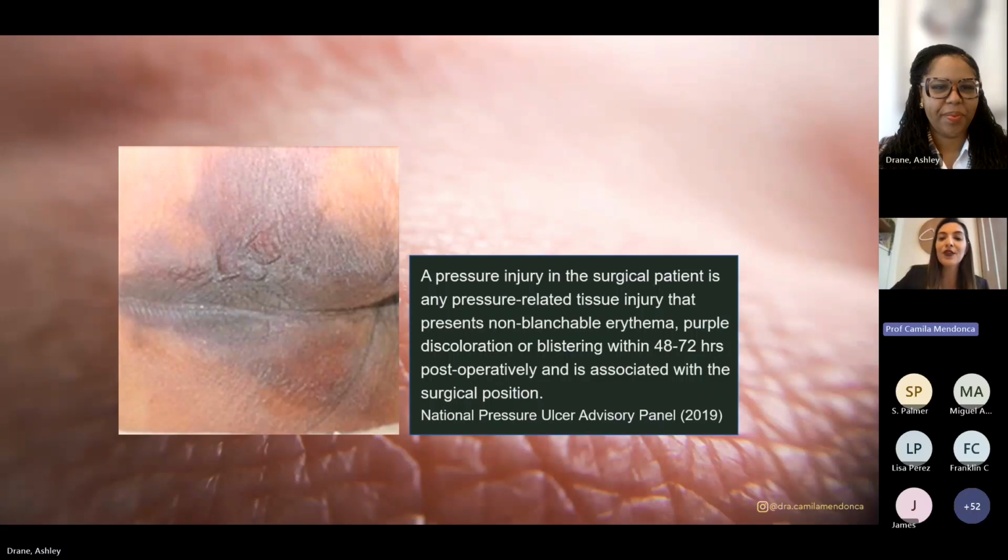According to the National Pressure Ulcer Advisory Panel in 2019, a pressure injury in a surgical patient is any pressure-related tissue injury that presents non-blanchable erythema, purple discoloration, or blistering within 48 to 72 hours postoperatively and can be associated with the patient positioning.